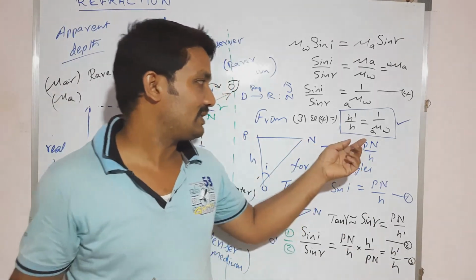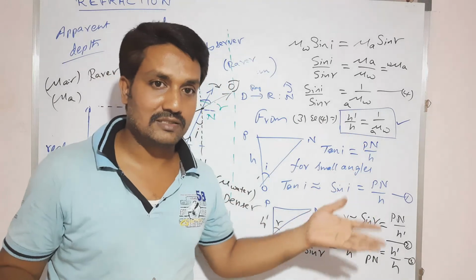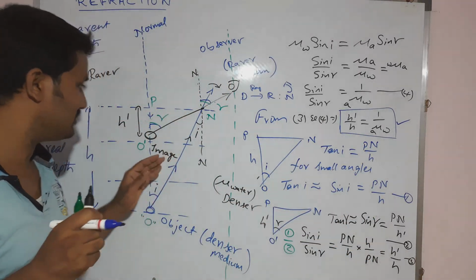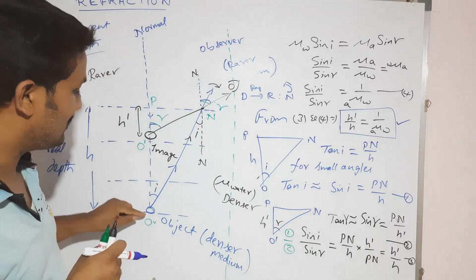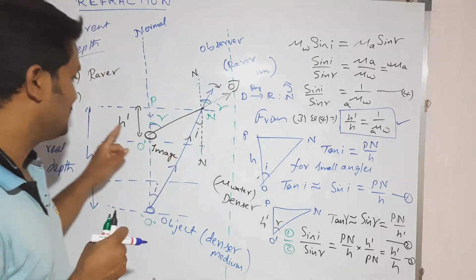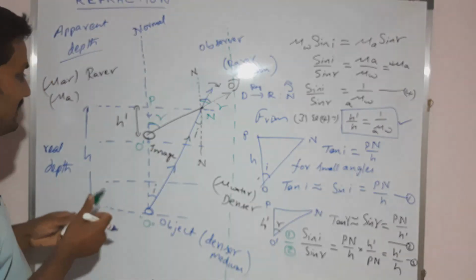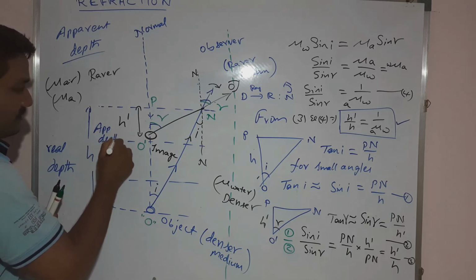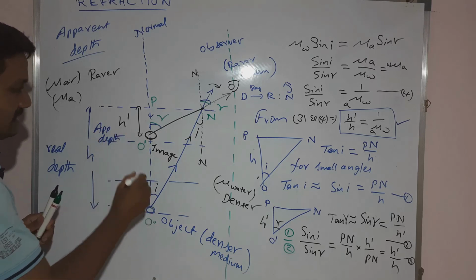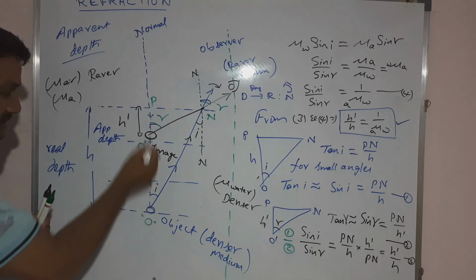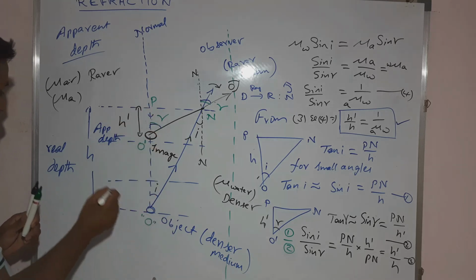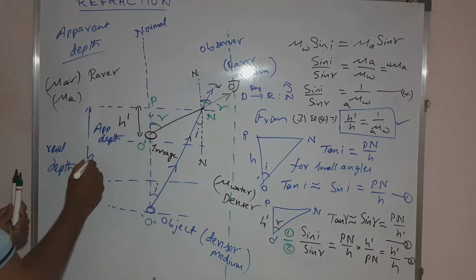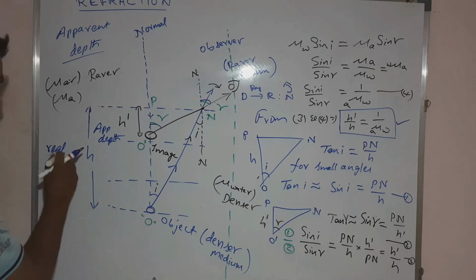So when we know the value 1.33, then we can find at what depth the coin, otherwise the object, you are able to see. Here H dash is the apparent depth, and H means the total height, that is the original real depth.